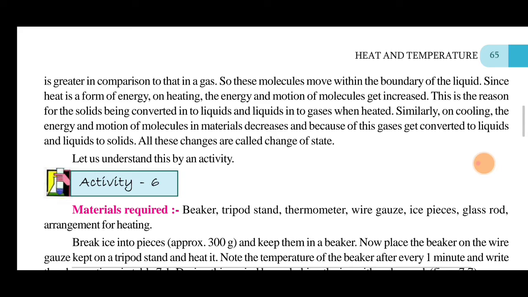This is the reason why a solid is converted into a liquid and a liquid into a gas when heated. Similarly, on cooling, the energy and motion of molecules decrease, and because of this, gases get converted to liquid again, and liquids to solid again. All these changes are known as change of state.